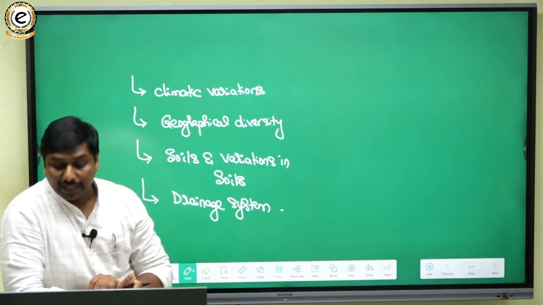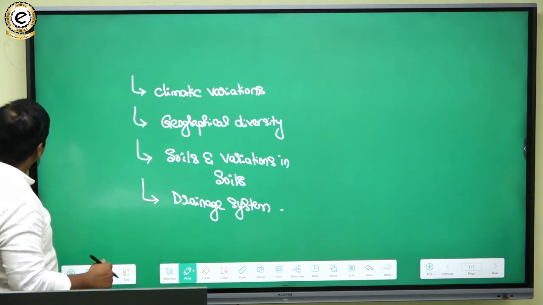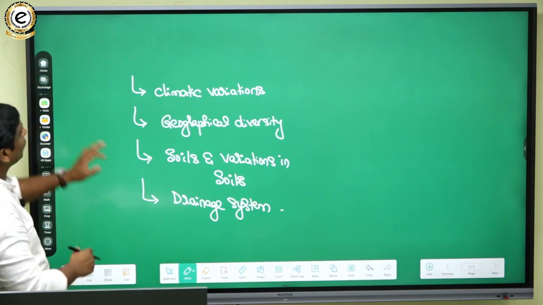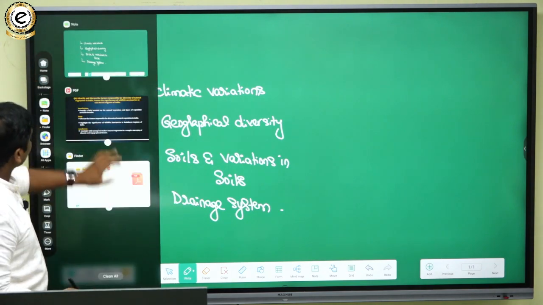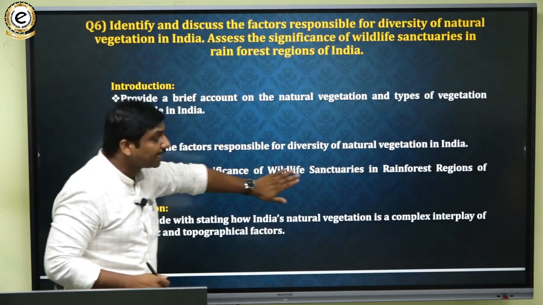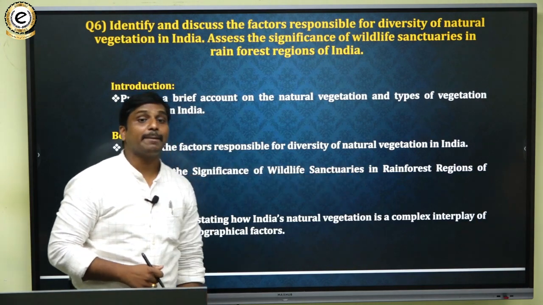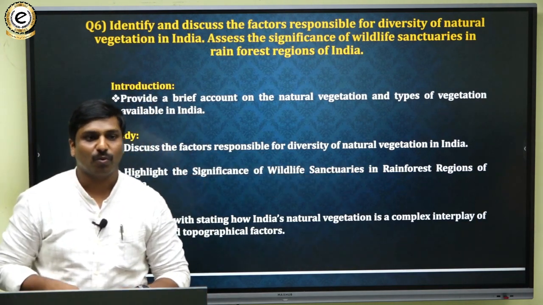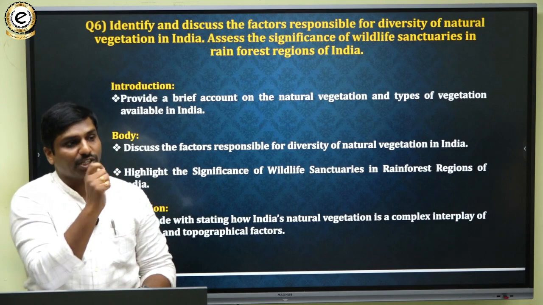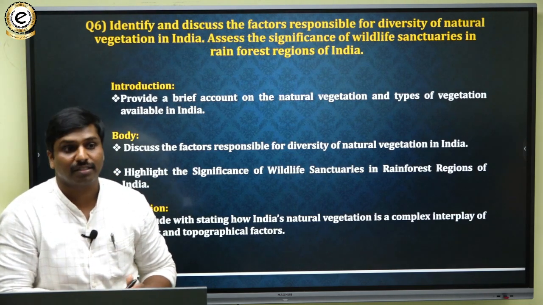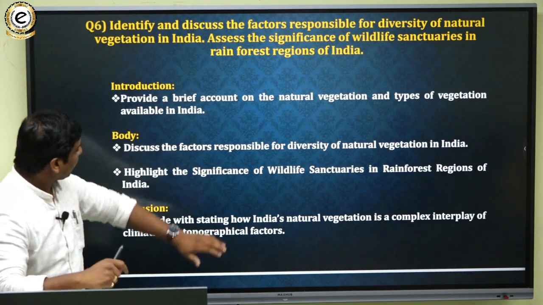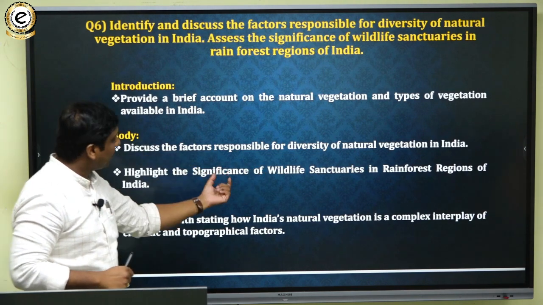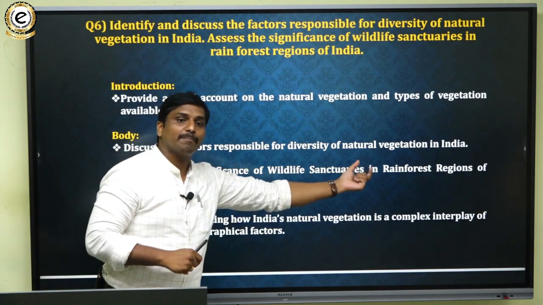Next, the question also asks us to highlight the significance of wildlife sanctuaries in the rainforest region. Peculiarly, the question is asking about the rainforest region. So here you have to keep a heading like significance of wildlife sanctuaries in rainforest region.